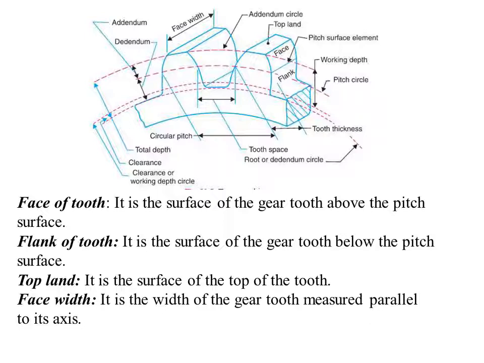Next, top flank, this part. It is the surface on top of the tooth. And coming to the face width, it is the width of the gear tooth measured parallel to the axis. This is the face width. Maybe you must have handled the gear in the mechanical measurement and metrology lab, where you would have found the face width and the diameter and also the addendum part.